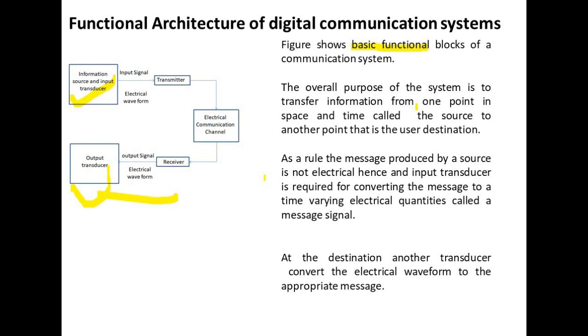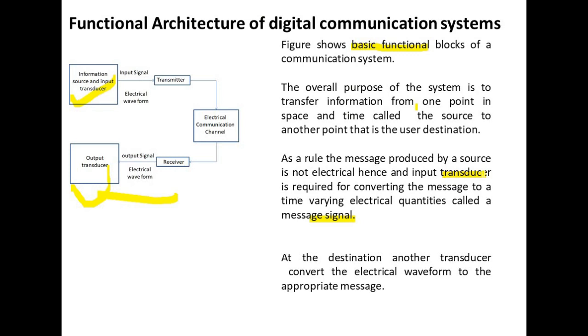As a rule, the message produced by a source is not electrical. Hence an input transducer is required for converting the message to time varying electrical quantities called the message signal. A transducer is a device that converts one form of energy into another.